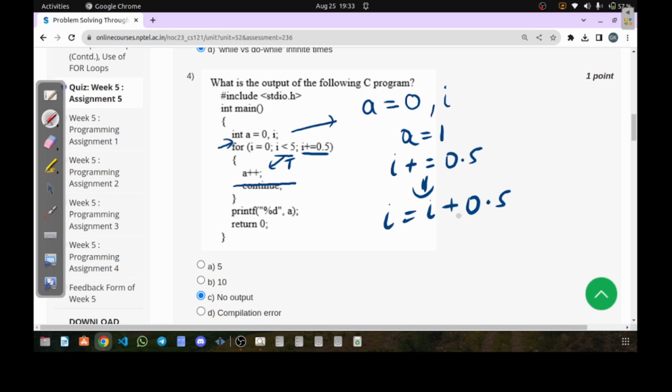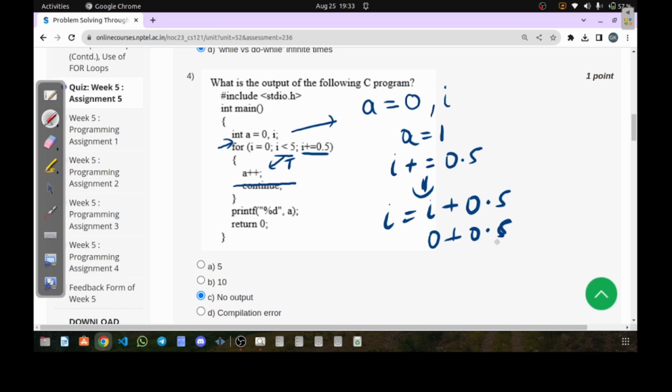Clear everyone? Now when I am executing this, what will happen? The value of I is what? If you look carefully, the value of I is 0. And 0 plus 0.5, what will be the answer? So you might be thinking the answer is going to be 0.5, because if you add 0 plus 0.5, I am going to get 0.5.